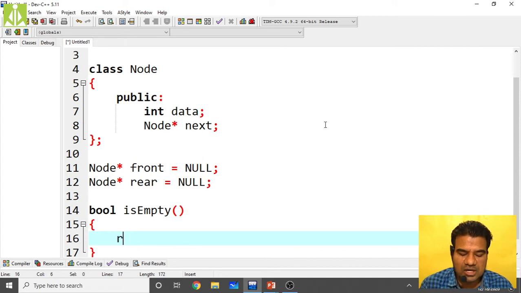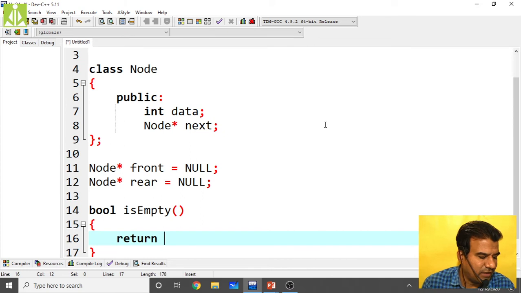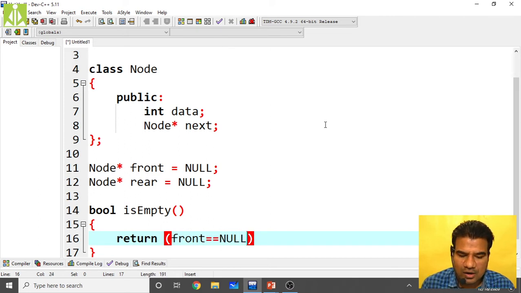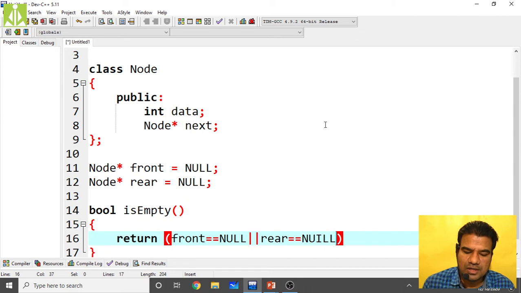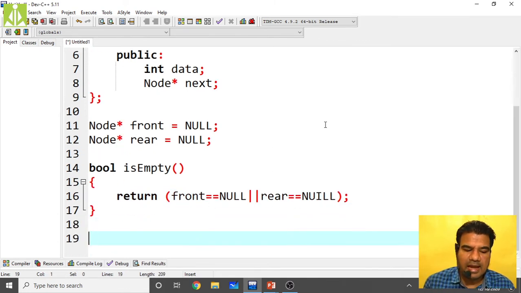Return true if your front equals null or rear equals null. If any of these two conditions is met, this function will return true, that means the queue is empty.